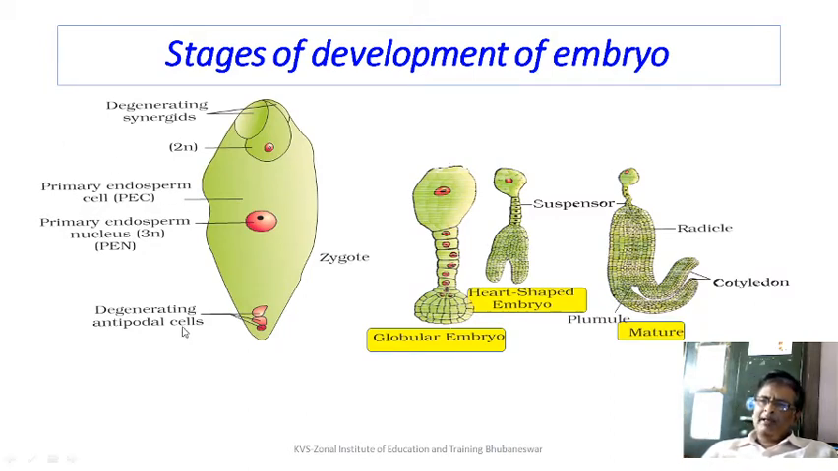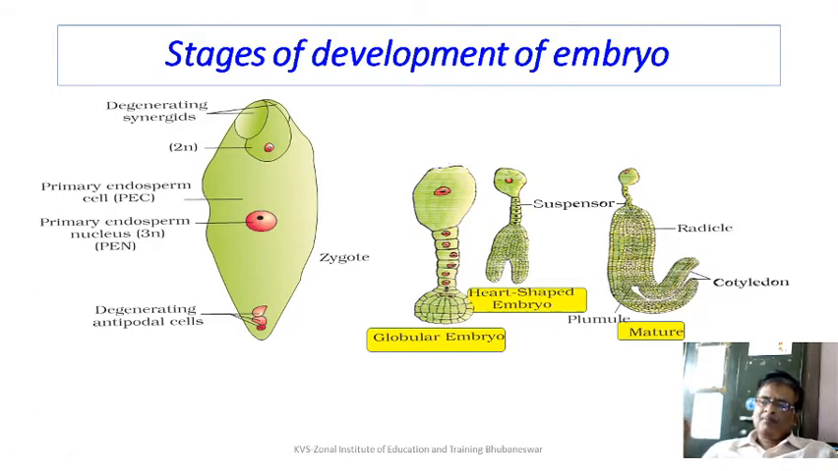In diagram number A, you can find that it is nothing else but an embryo sac. You can see at the end there are degenerating antipodal cells. At just the opposite pole, you find the degenerating synergid, and then you find the zygote. 2n is nothing else but the zygote. And in the center, you find the primary endosperm cell, in which the nucleus that is present is called